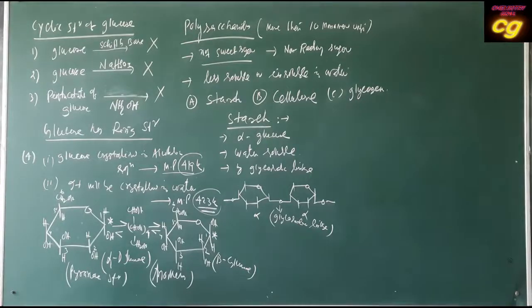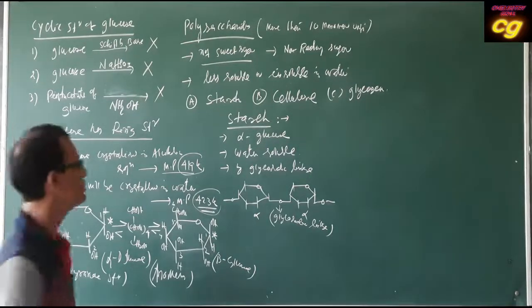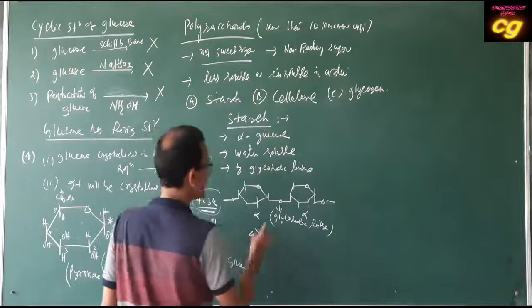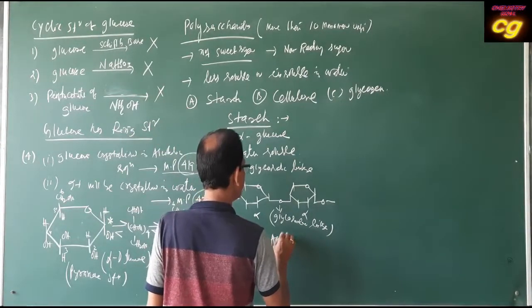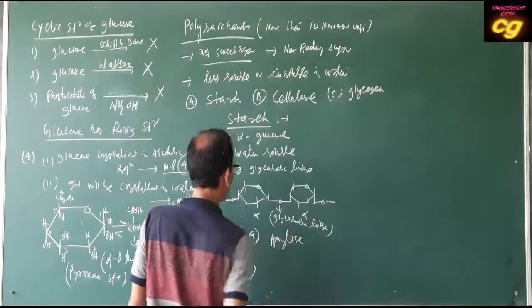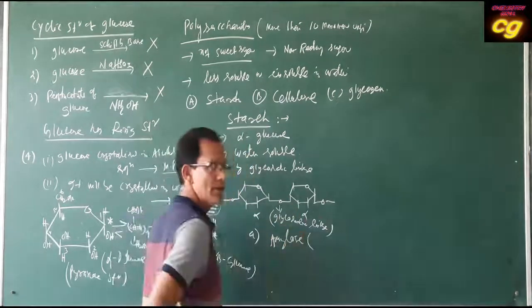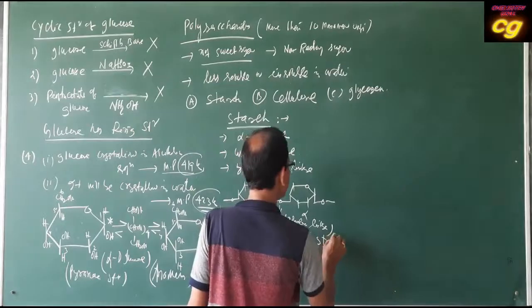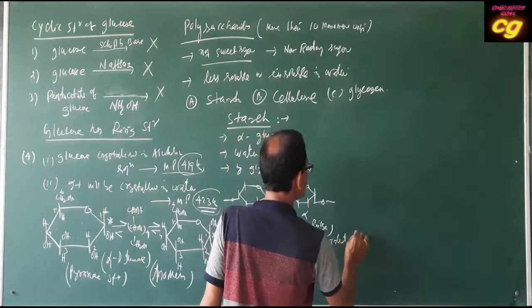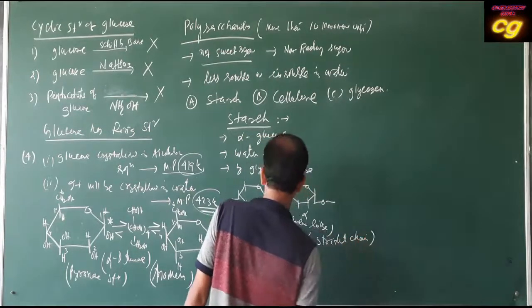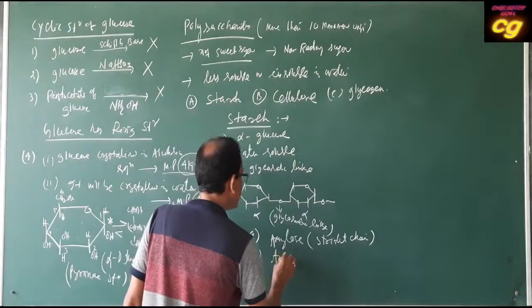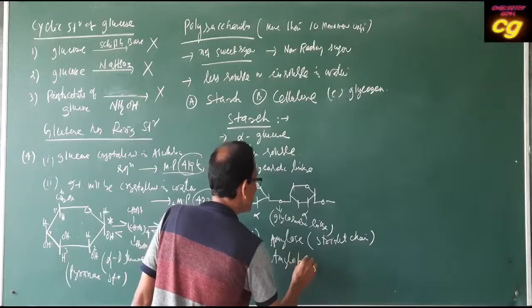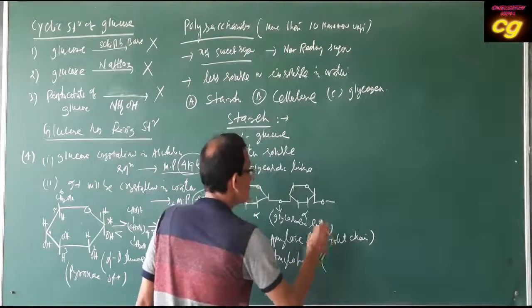And starch is generally of two types. One is amylose, which is mainly straight chain. Another one is amylopectin, which is branch chain.